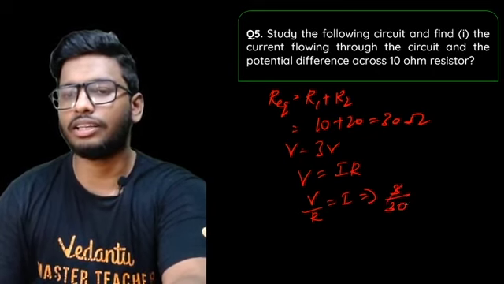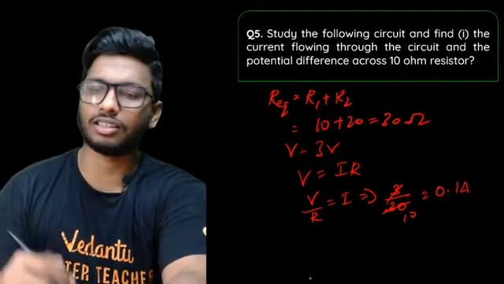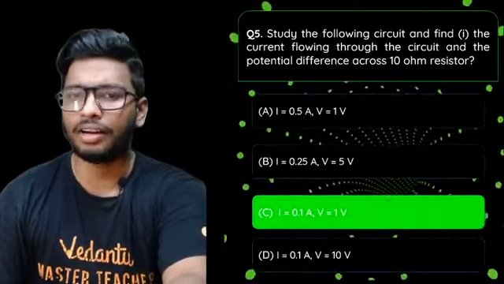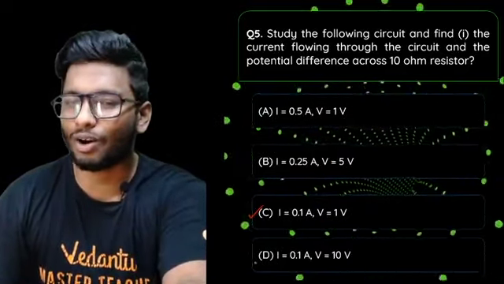So 3 by 30 gives you 0.1 ampere. That is the answer, guys. The current is 0.1 ampere. So the option should be either option C or option D.